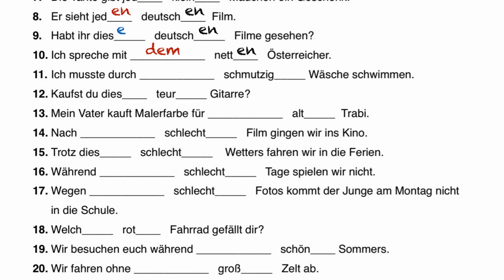Ich musste durch. Durch is an accusative preposition, so we have to use here the accusative feminine for Wäsche, which would be die. Since it's feminine and accusative and after a der word, we add e to the end of schmutzig to make it schmutzige. Ich musste durch die schmutzige Wäsche schwimmen. I had to swim through the dirty laundry. It's a metaphor.